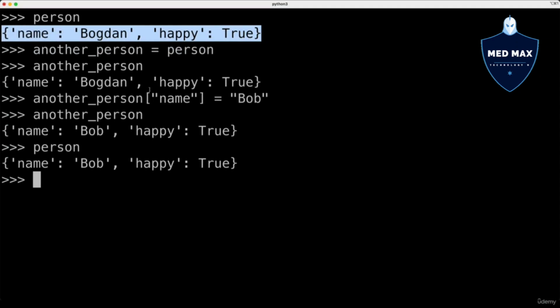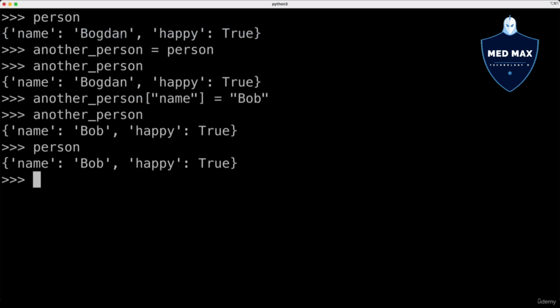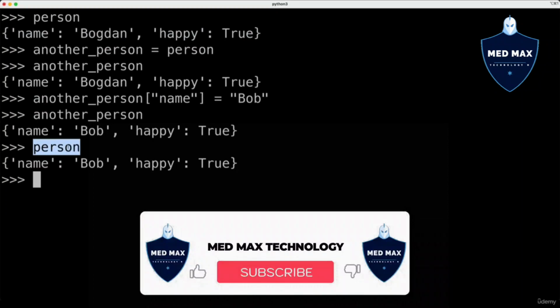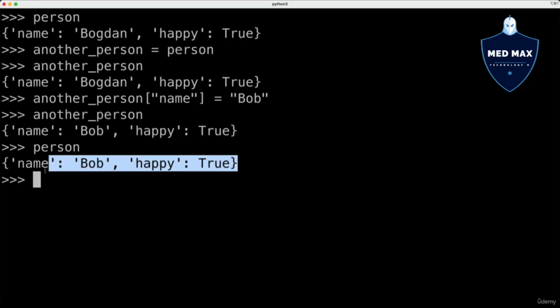When you modify, or mutate, in other words, this dictionary, as we did here, you mutate it only in one place. And those pointers, another_person and person, still point to the same place in memory. That's why here we see exactly the same dictionaries. That is called copy by reference.